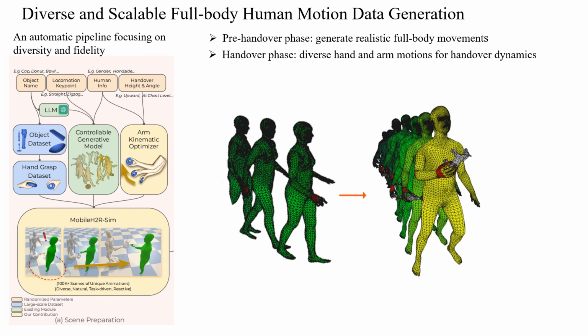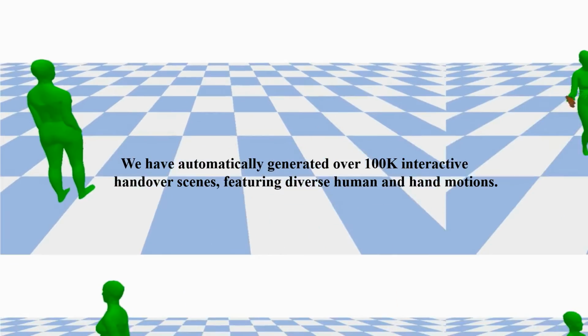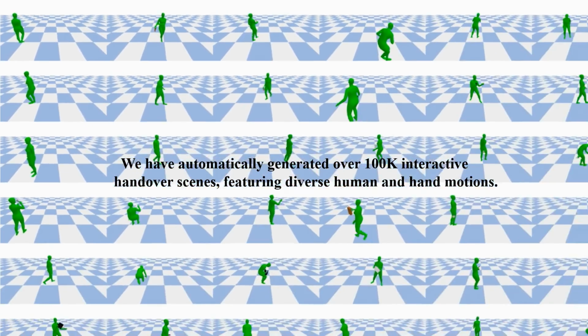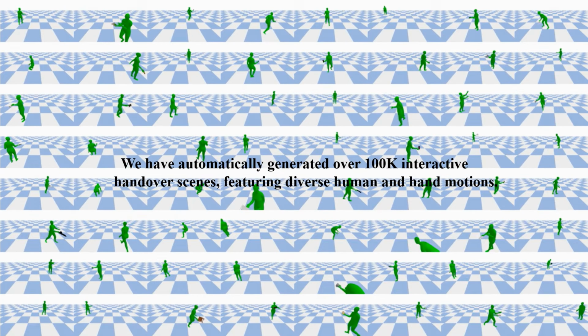For the handover phase, a task-specific synthesis method creates diverse hand and arm motions tailored to handover dynamics. Additionally, our reactive design ensures seamless phase transitions. The human stays in the pre-handover phase, performing full-body motions, until the robot comes within range or the pre-handover time limit is reached. We automatically generate over 100K interactive handover scenes, featuring diverse human and hand motions.